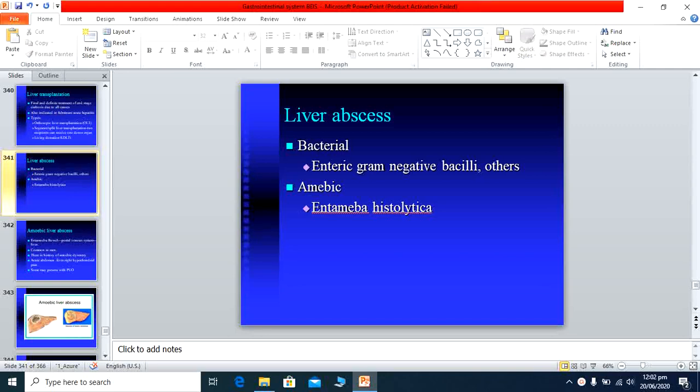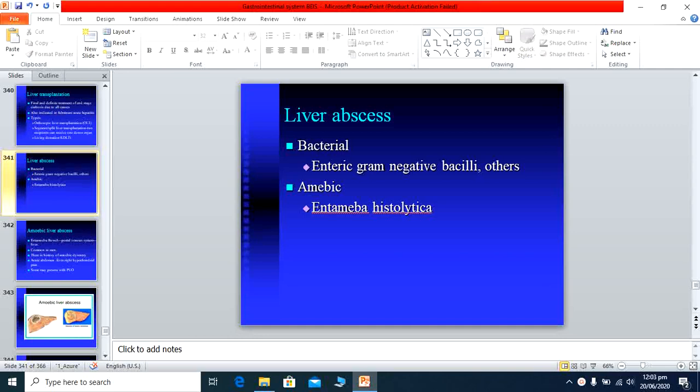Previously we have discussed acute hepatitis, chronic hepatitis, hepatitis C, hepatitis A, and some diseases like Wilson disease and hemochromatosis. All these topics are covered. Now comes the bacterial infections which can cause liver problems. Most important amongst that is the liver abscess.